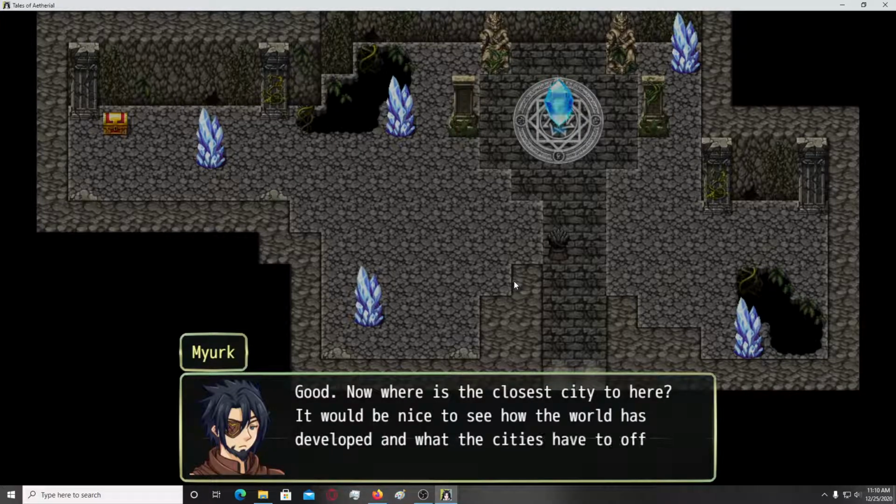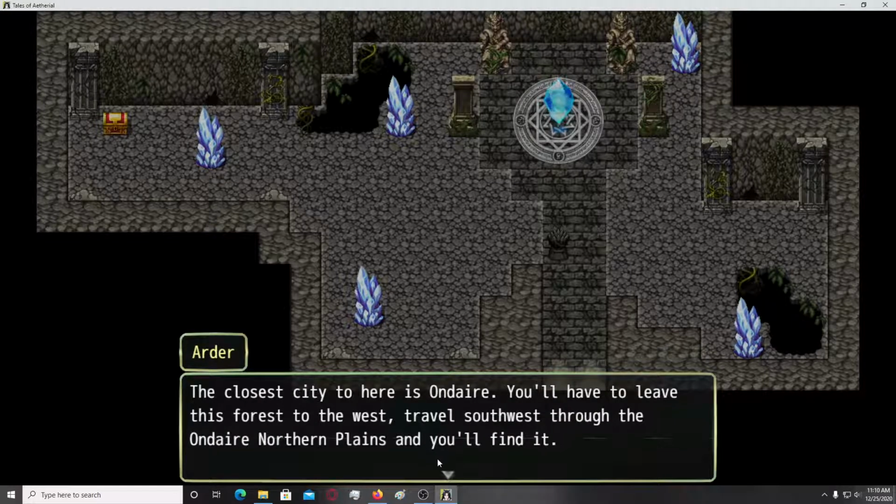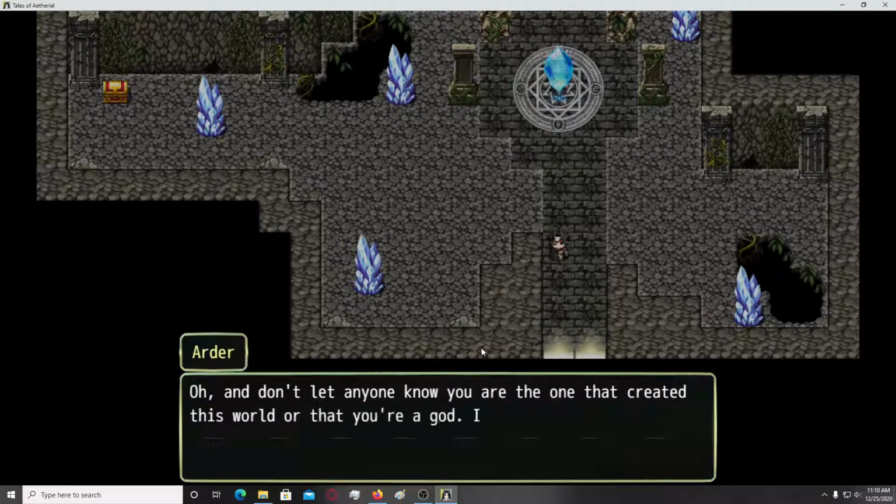Good. Now where is the closest city to here? It would be nice to see how the world has developed, and what the cities have to offer. The closest city is on there, I think. You'll have to leave this forest to the west, travel southwest through the northern plains, and you'll find it. Okay, so you have to leave through the west, then southwest. Alright. So I'm guessing it was the only possible path that I had.